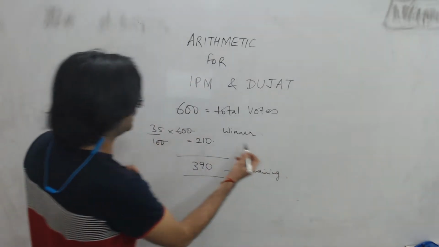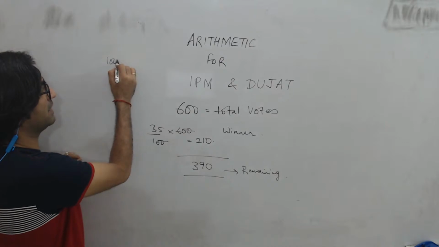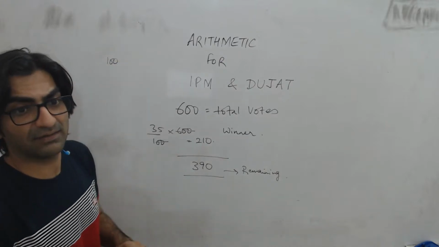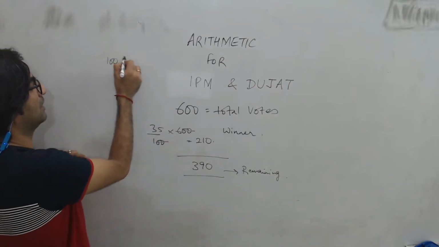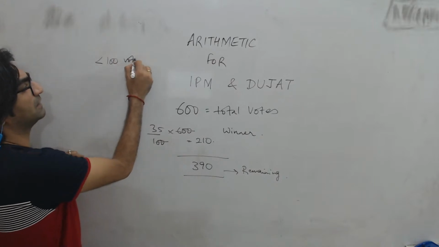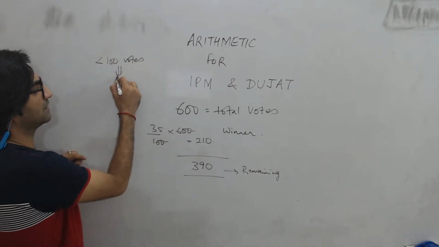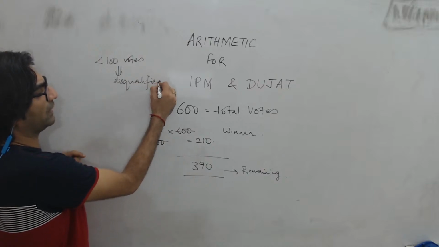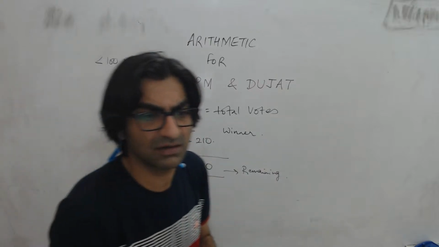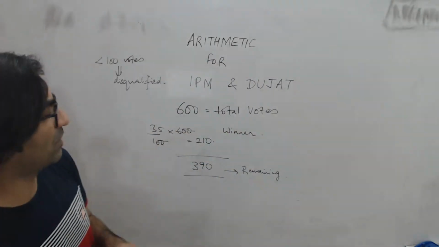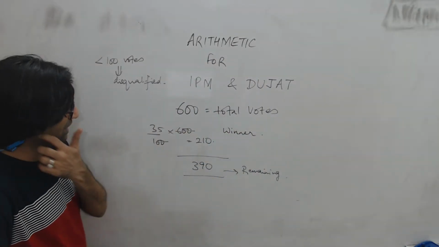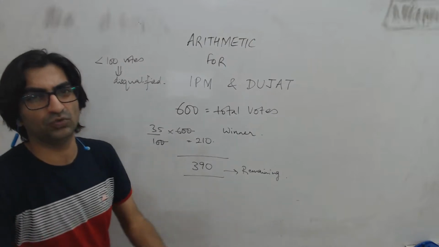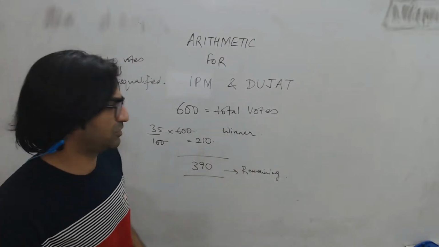And what I do know is anybody who gets less than 1/6, so anybody who gets less than 100 votes is disqualified, right? This is what is given. 1/6 is 100, right? So to get disqualified, somebody needs to get under 100 votes. So if there are 390 votes remaining, what can I do? So let's imagine some possibilities.